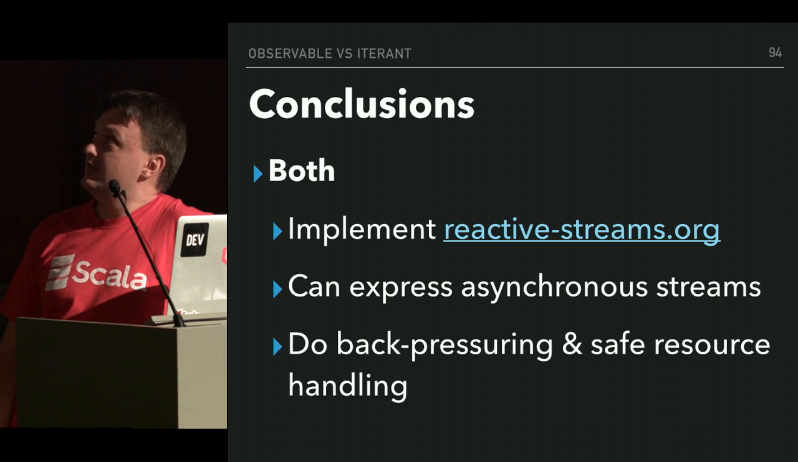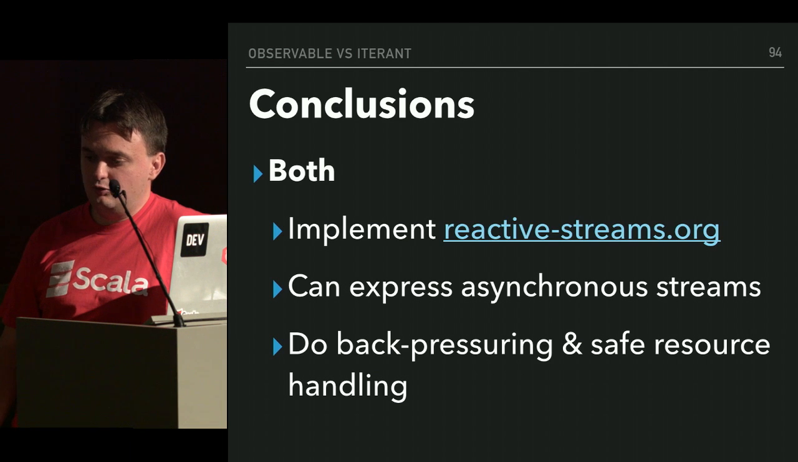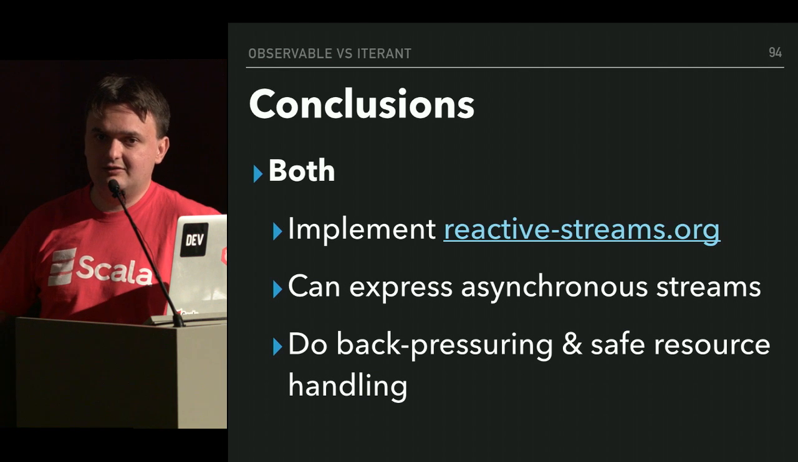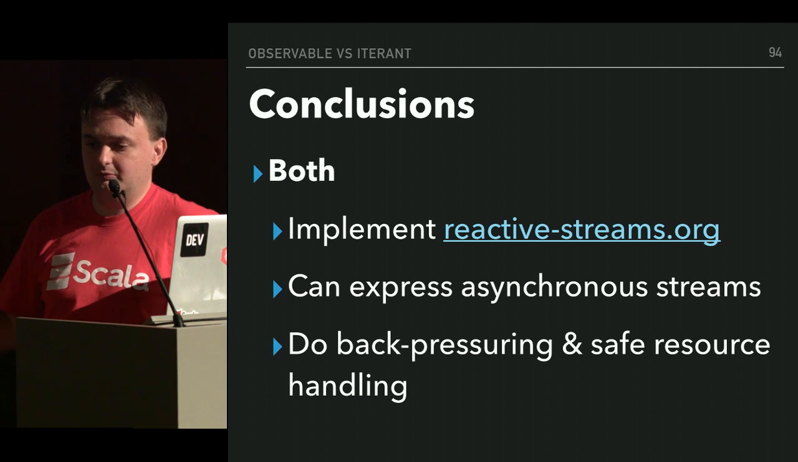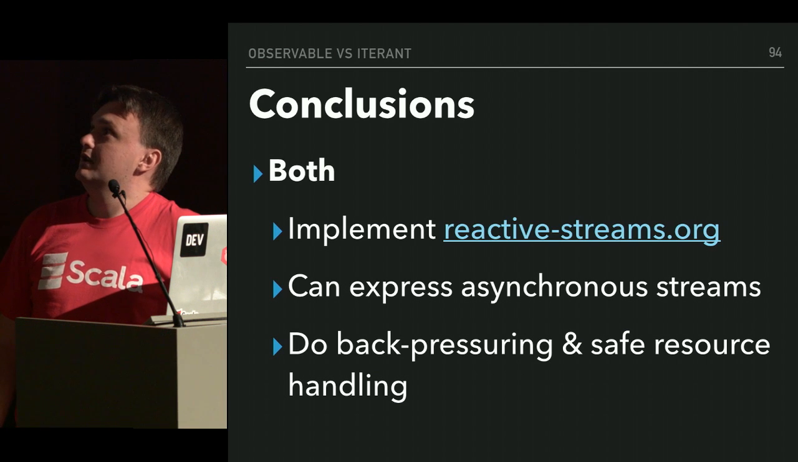And both implement the reactive streams interfaces, so you can convert them. Actually, at this point, you can only convert an iterant to a publisher and not a publisher to an iterant, because that means turning the model on its head. But when Monix 3.0 hits, then you'll also have it both ways. And both do back pressure and safe error handling, and can express asynchronous streaming.